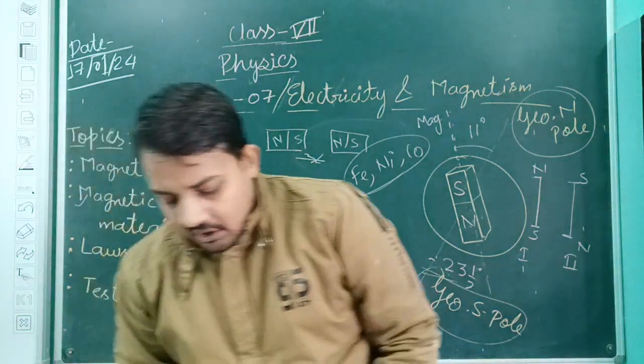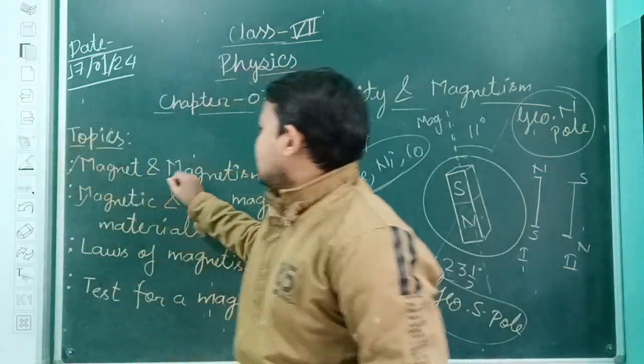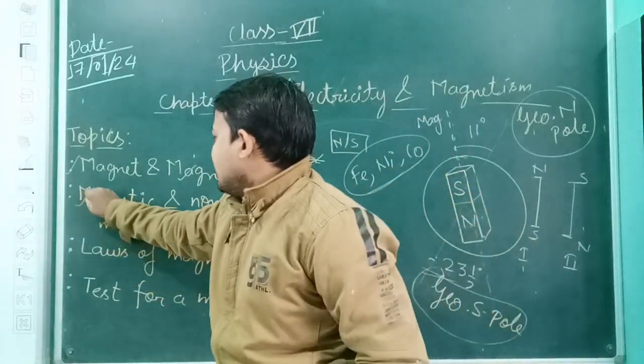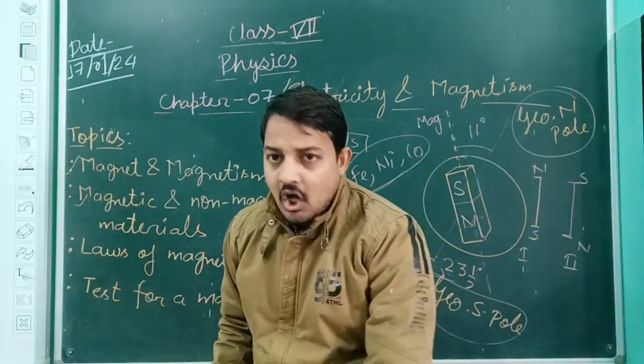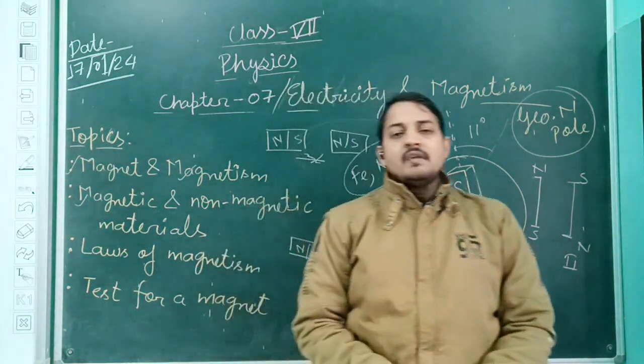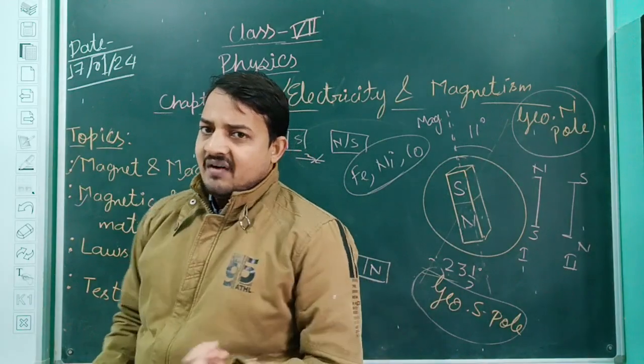Okay. So just now, what topics have we discussed? We have discussed what a magnet is, what magnetism is, and what magnetic and non-magnetic substances are. The next topic is the laws of magnetism. There are some different laws of magnetism, and I think two laws we have already discussed.